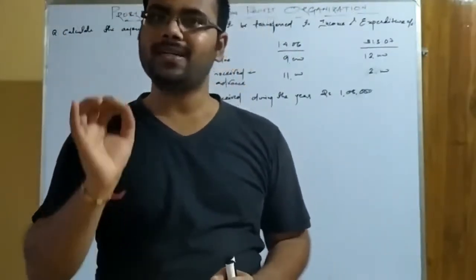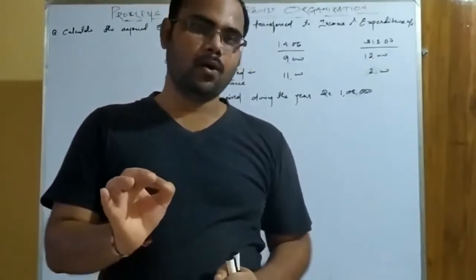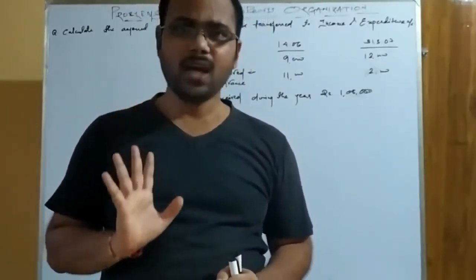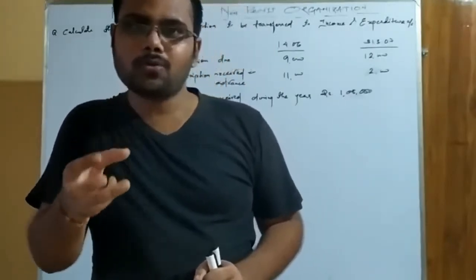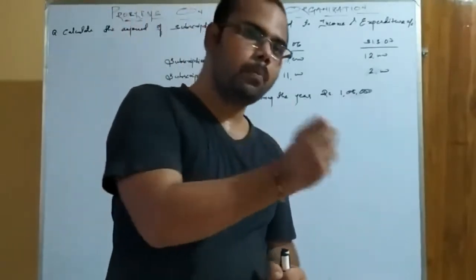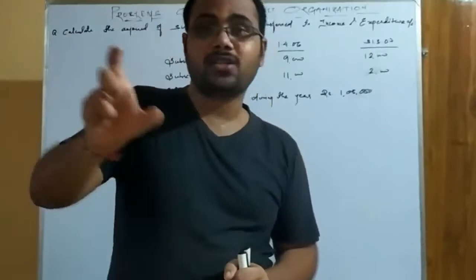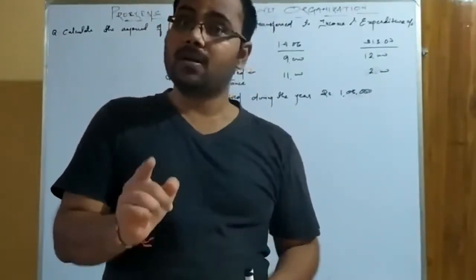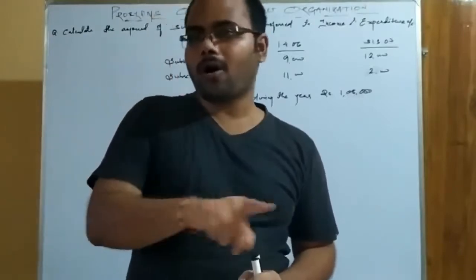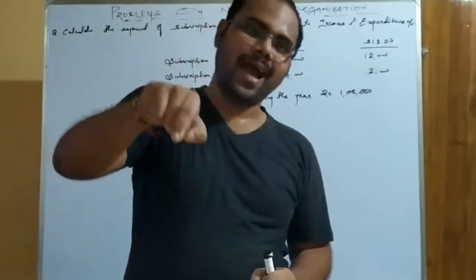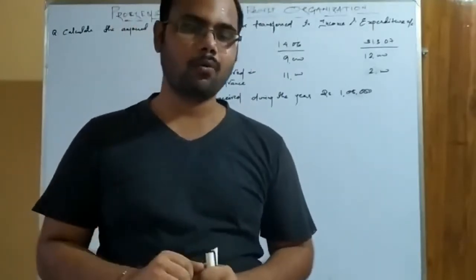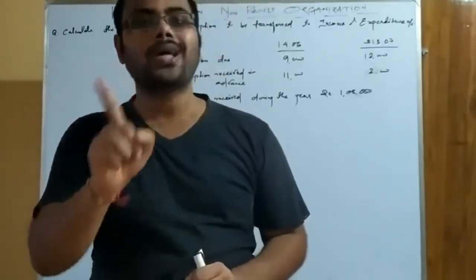You have to treat these things how? For example, you have received a bulk amount, but out of that bulk amount, some amount relates to previous year, some amount relates to future year, and the rest relates to the current year. But in receipt and payment account, will all the total be recorded, or only the amount related to the current year? Which will be recorded? The total amount will be recorded.